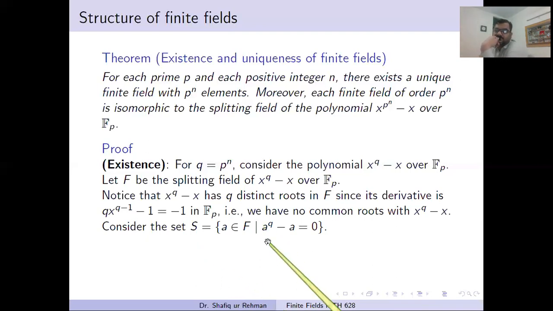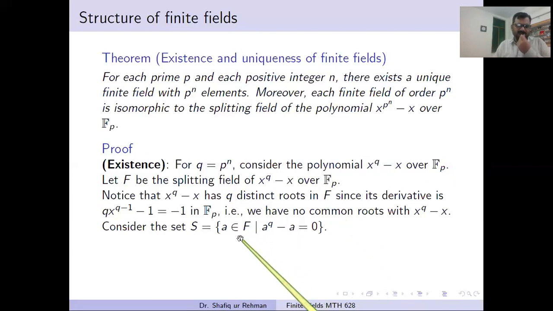And you know, by definition, a splitting field may contain more elements other than the roots. The definition does not say that the splitting field only consists of roots. The definition says that a splitting field is a field. It contains all the roots, and maybe there are some other elements which are not roots. So F is a splitting field.